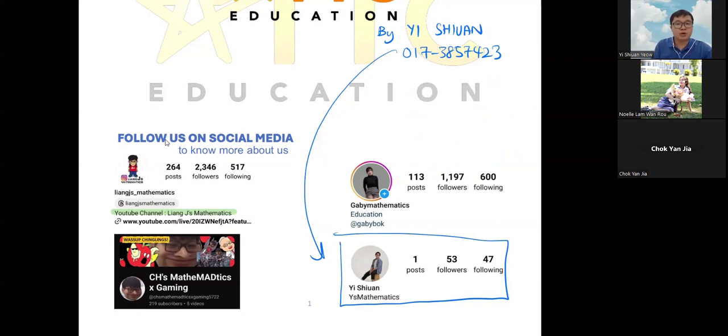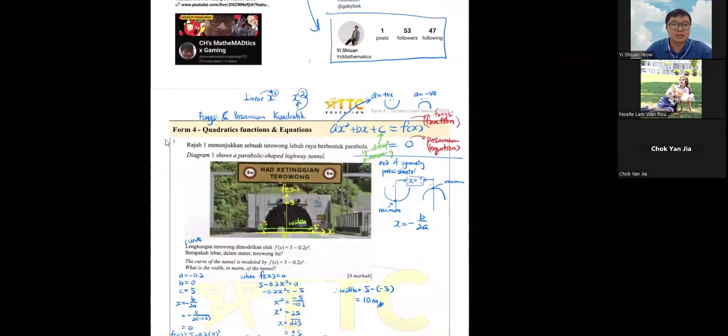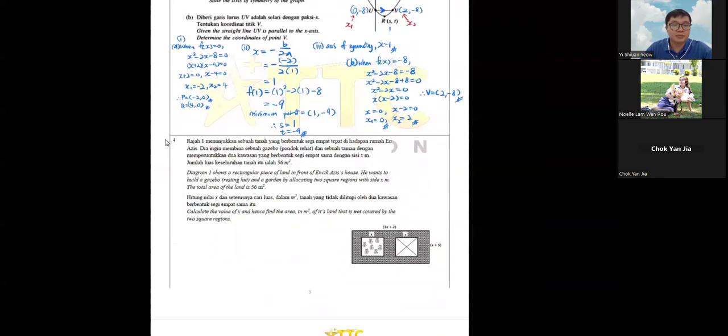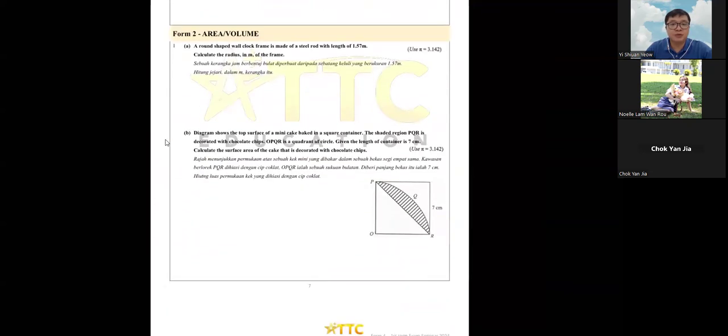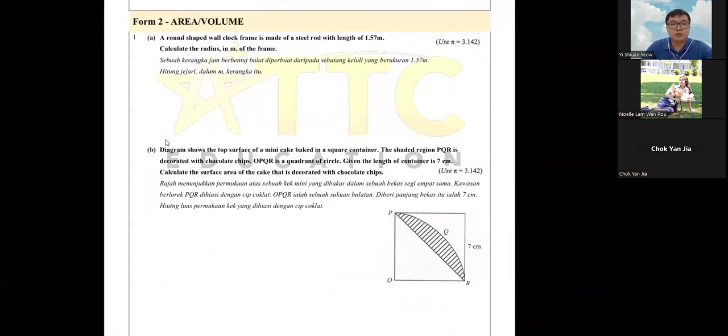Okay, guys, so let's continue on our exam seminar today. Just now, area and volume. Let's go, Form 2. Technically this one is not Form 2, it's Form 1 and Form 2 together. So everything about shapes, 2D, 3D, area and volume.